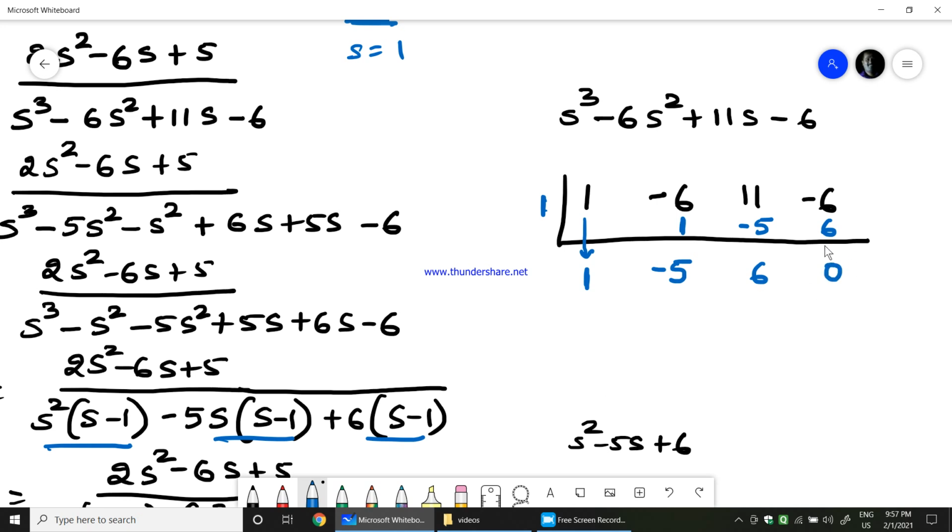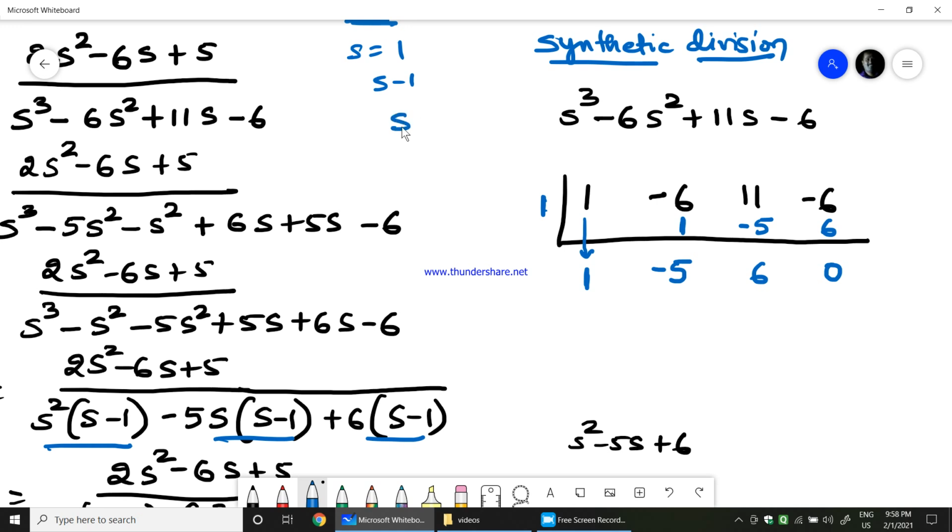So at the end you should reach 0. Okay. So this is called synthetic division, used to find out the factors. I took s minus 1, I took 1, and I saw that I obtained 0.